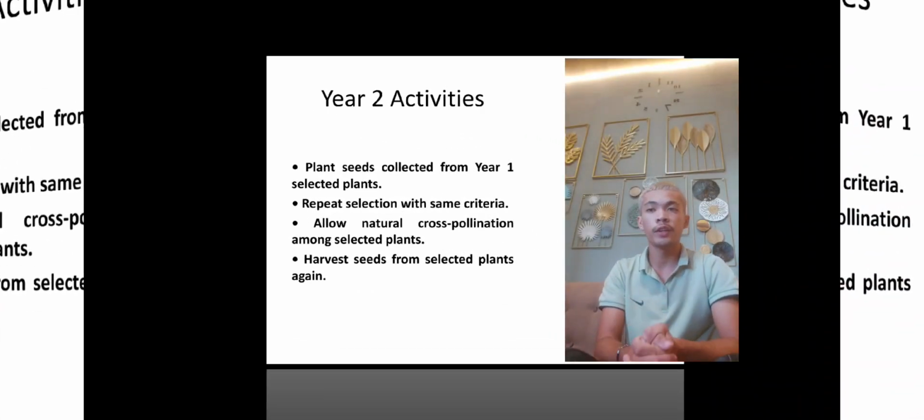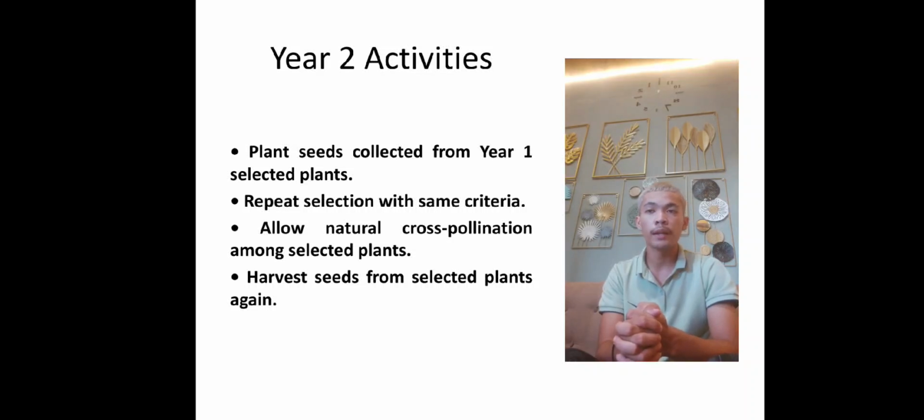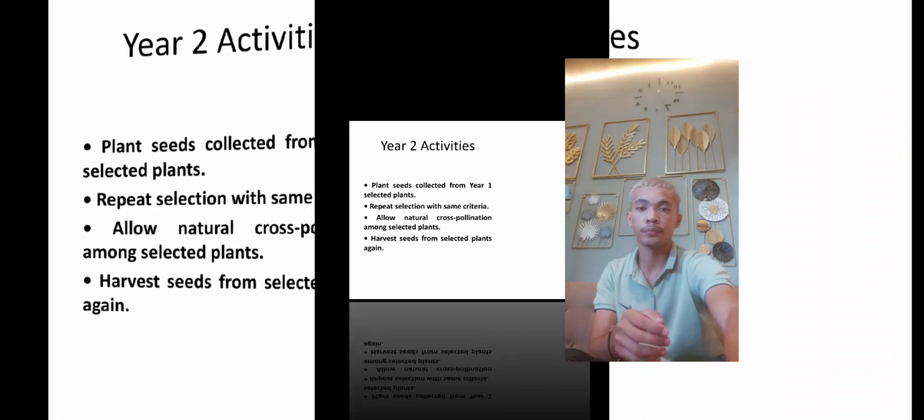In the Year 2 activity, we are planning to plant seeds collected from Year 1 selected plants. The next is, repeat selection with the same criteria. Next is, allow natural cross-pollination among selected plants. And next is, harvest seeds from selected plants again.